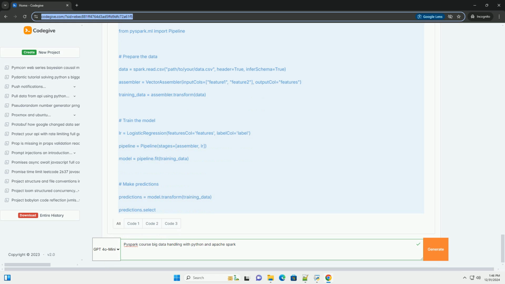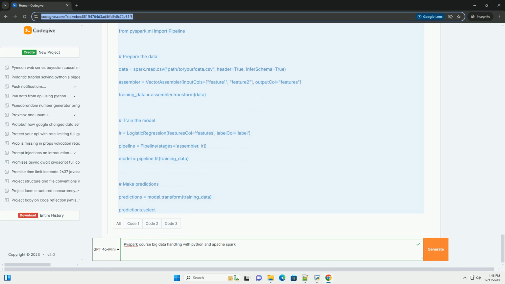Working with DataFrames. DataFrames are a distributed collection of data organized into named columns. They are similar to Pandas DataFrames but optimized for large datasets. Creating a DataFrame. You can create a DataFrame from a variety of sources, including CSV files, JSON files, and existing RDDs.